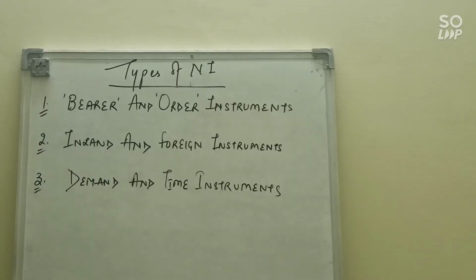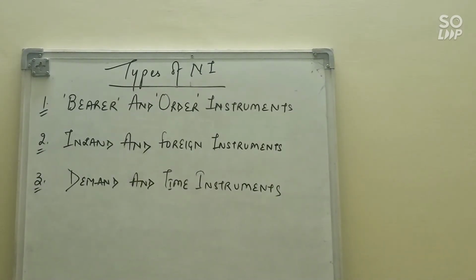Clear? Next topic is types of negotiable instruments. Negotiable instruments can be classified from different angles or viewpoints. Let's see. First, bearer and order instruments. This we have already discussed. There are two types of instruments. Bearer, when there is no instruction as to whom we want to make the payment. So the endorsement is blank and to whom we need to pay is not given. So the name is not mentioned in the bill of exchange or on the check.